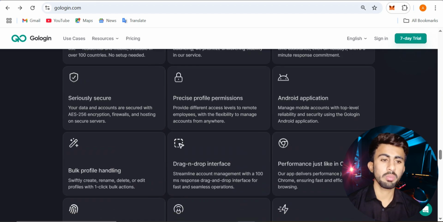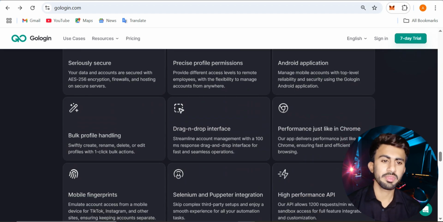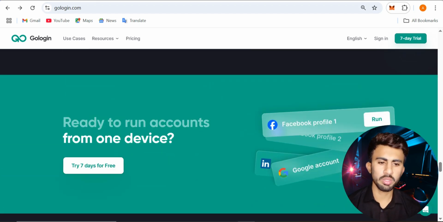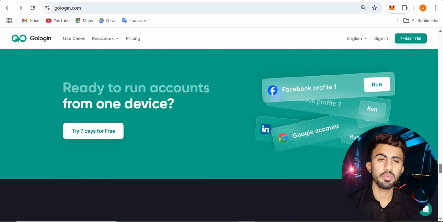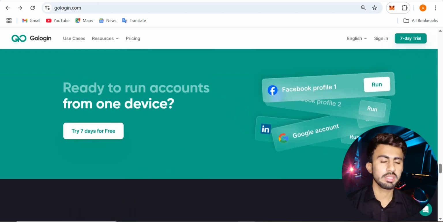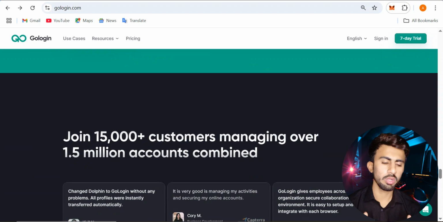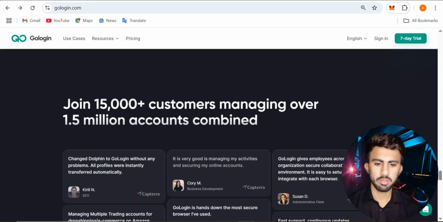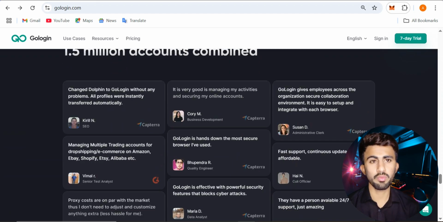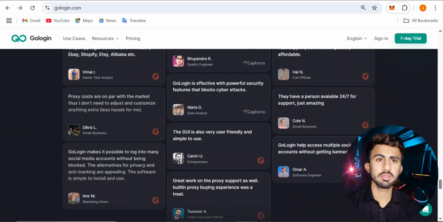There are also seriously secure proxies, profile permissions, an Android application, bulk profile handling, and other details you can check out. Mobile fingerprints are also included, ready to run accounts from one device. We can use the 7-day trial for free and run multiple accounts and profiles from one single device. Join 15,000-plus customers managing over 1.5 billion accounts combined. Here are the reviews you can check out. All the reviews are available on this site.